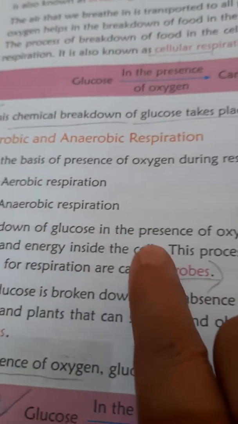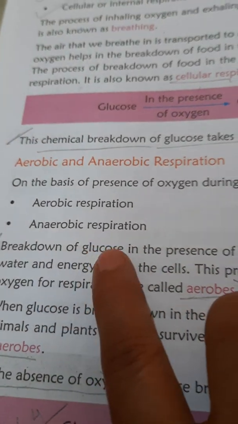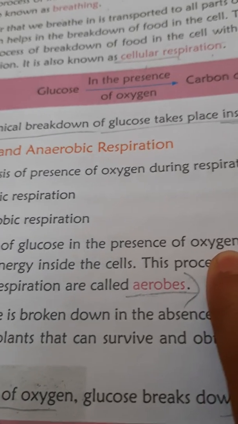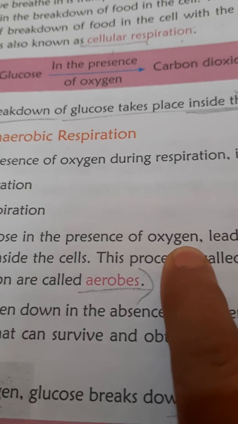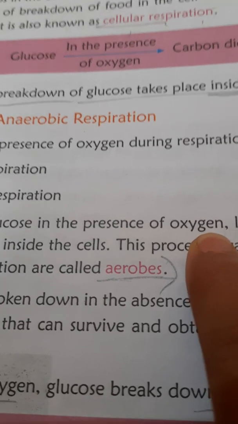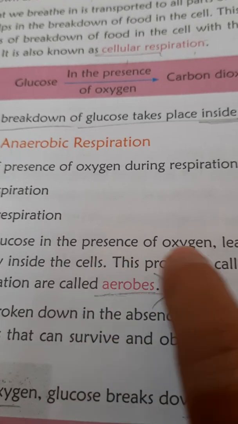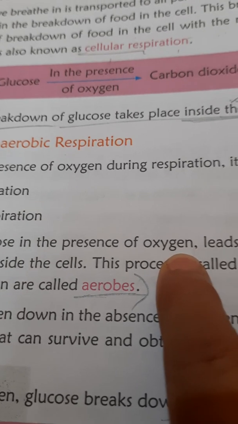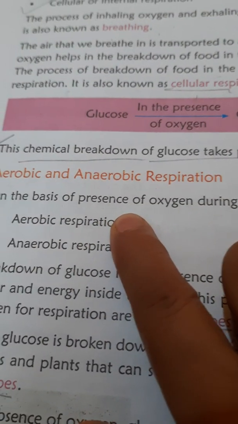It is better to say considerable amount of energy is released because food, that means glucose, breaks down in presence of oxygen. That means complete breaking down of food takes place. Try to understand. As aerobic respiration takes place in presence of oxygen, food is completely broken down and a considerable amount of energy is released in case of aerobic respiration.